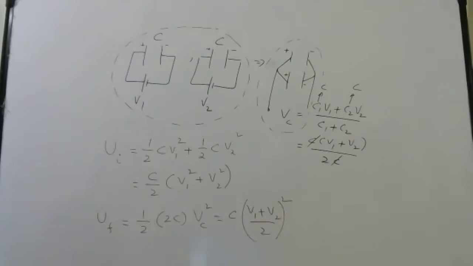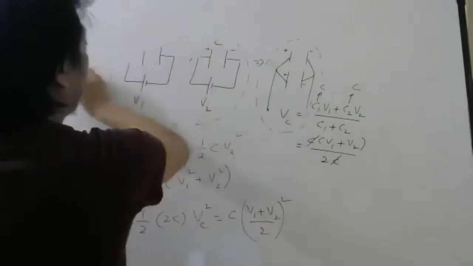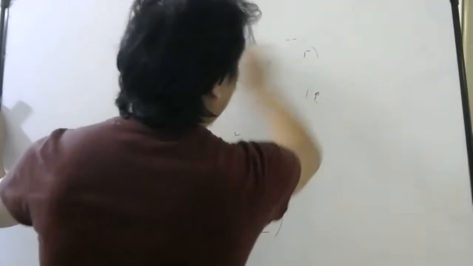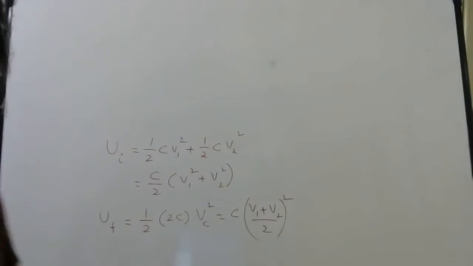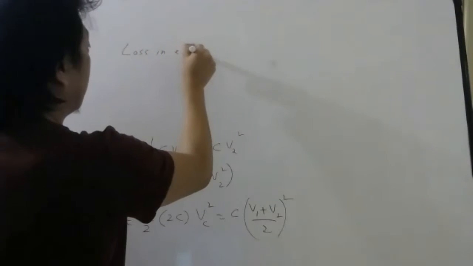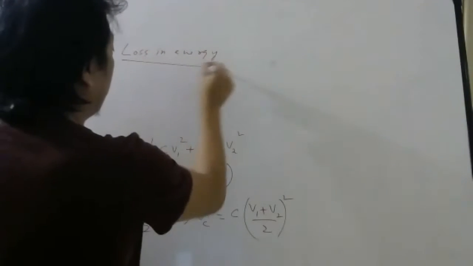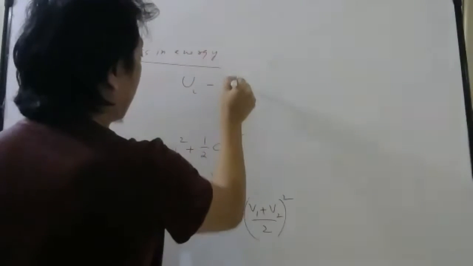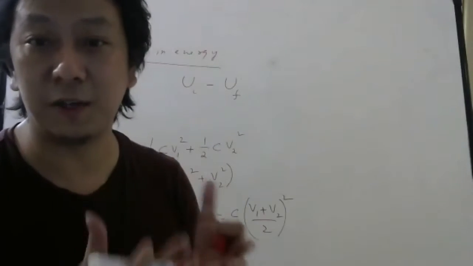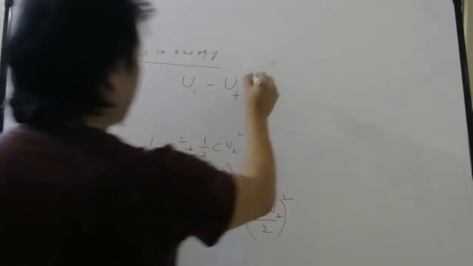So we have found the initial energy and the final energy of the system. Now they are telling us to find the loss in energy. So loss in energy will be what? Initial minus final. Loss means always initial minus final, because initially it will be more. So what was the initial energy?